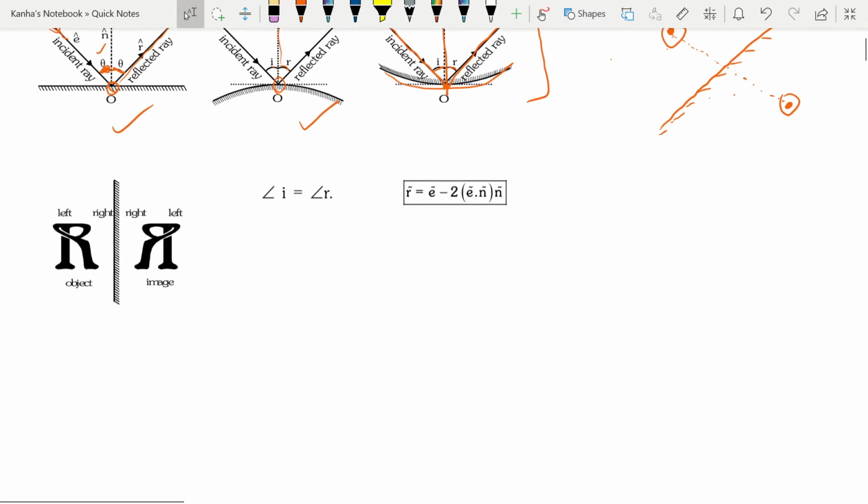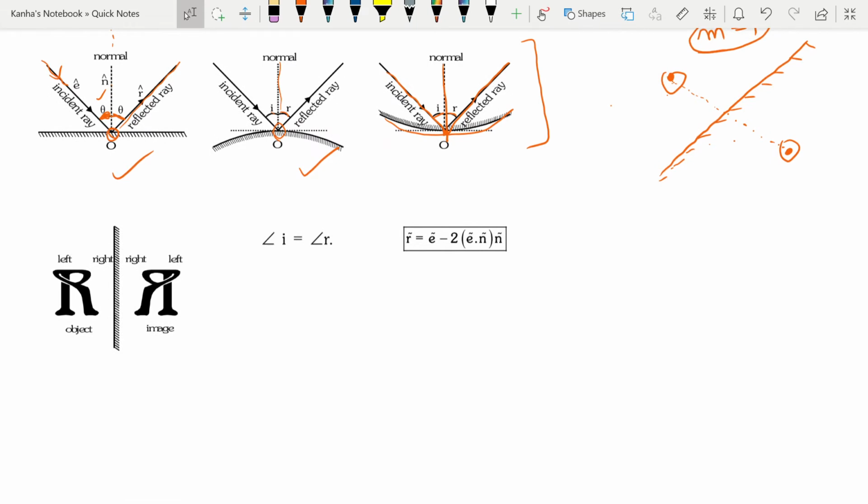One more property is that of lateral inversion. This means that in the image formed by a plane mirror, left is turned into right and right is turned into left. I've expressed the laws in vector form as well, where r cap, e cap, and n cap are different directions.